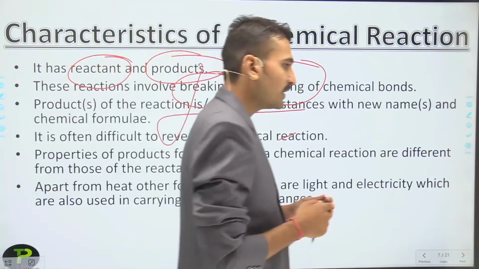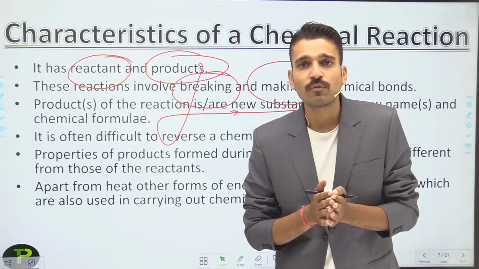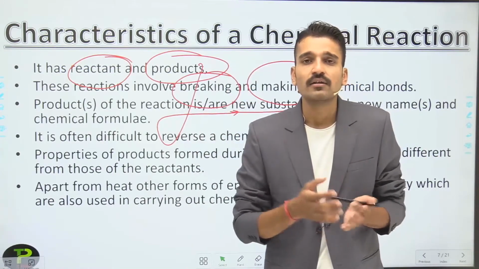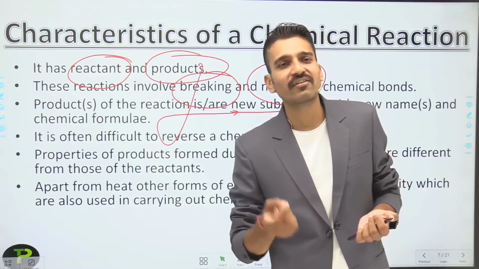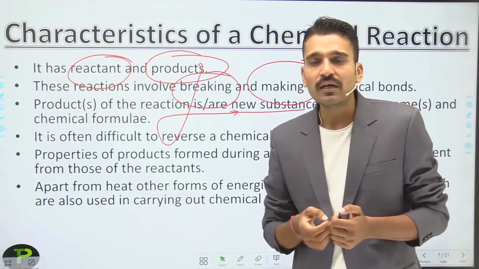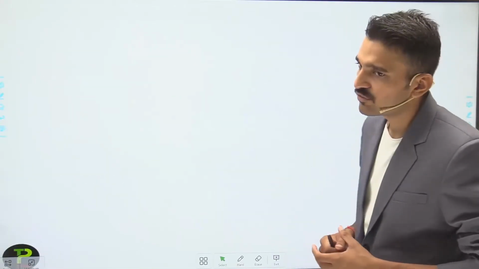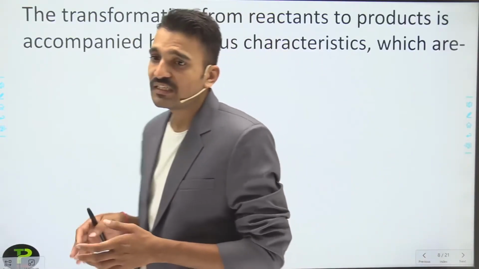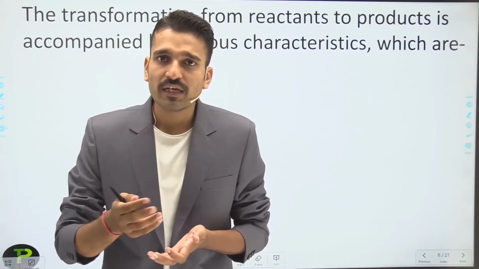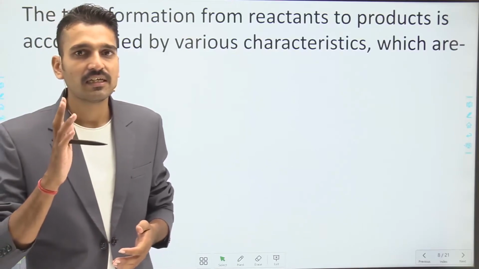Apart from other forms of energy, in some reactions you see that energy is liberated in the form of heat. But it is not always like that. Other forms of energy, like heat and electrical energy, are also utilized for carrying out a chemical change. Either they can be absorbed or they can be evolved. So these are the characteristics of a chemical change. Apart from these, the formation of product is accompanied by various characteristics. Let us see them individually one by one.